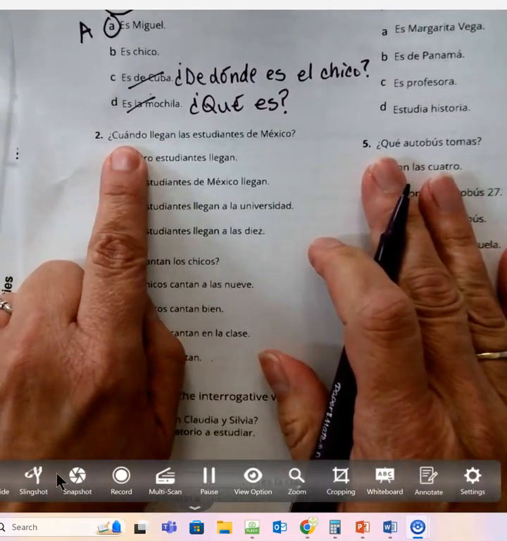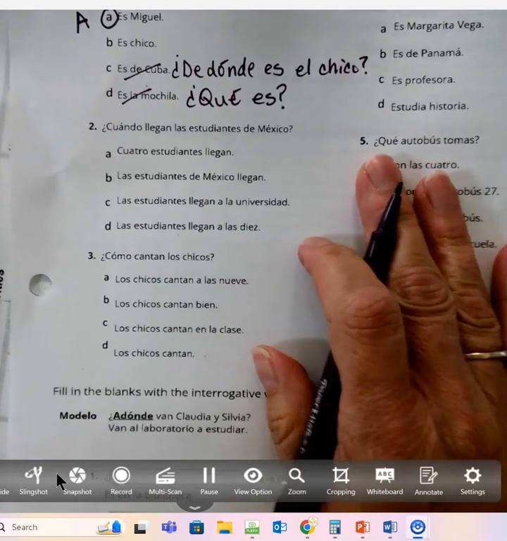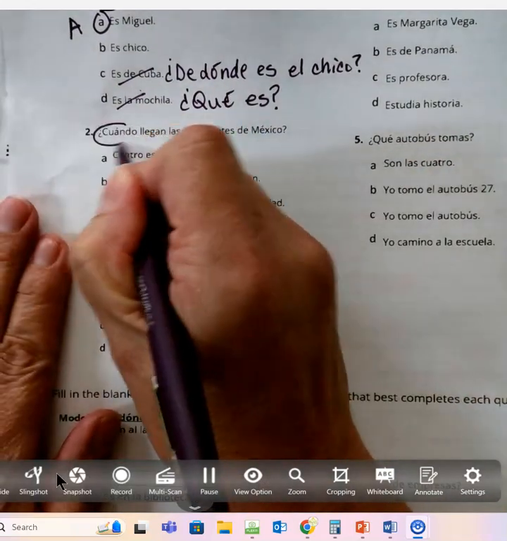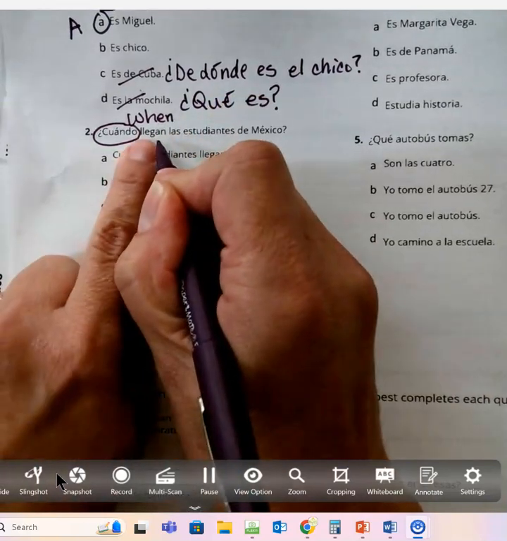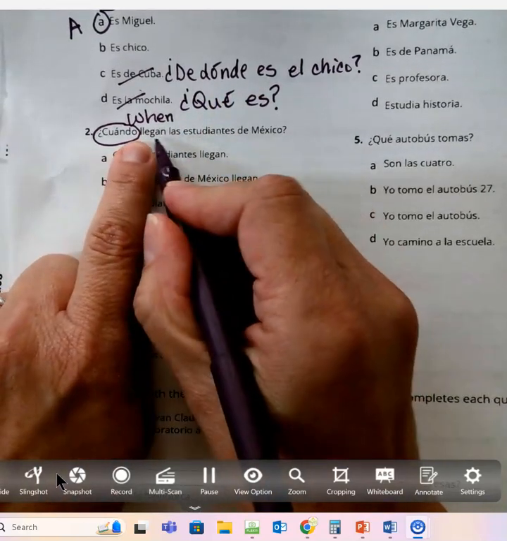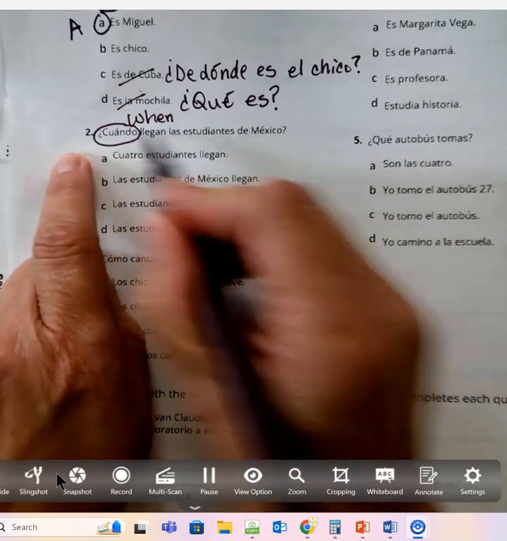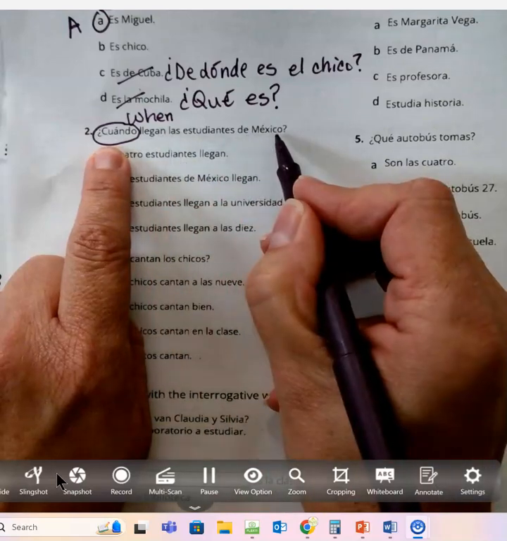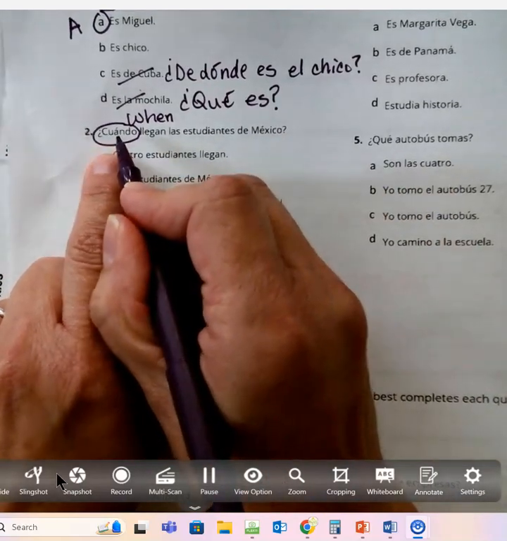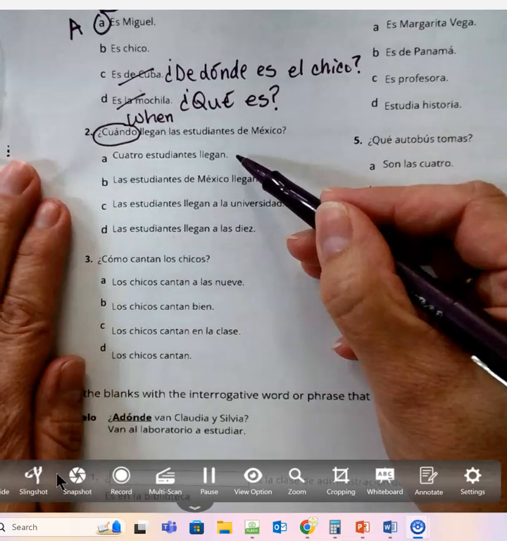¿Cuándo llegan los estudiantes de México? So circle your question word. That's cuándo, and that means when. Llegan is to arrive. So the students arrive from Mexico when? When do the students arrive from Mexico? So we're looking for the answer to when. ¿Cuatro estudiantes llegan?